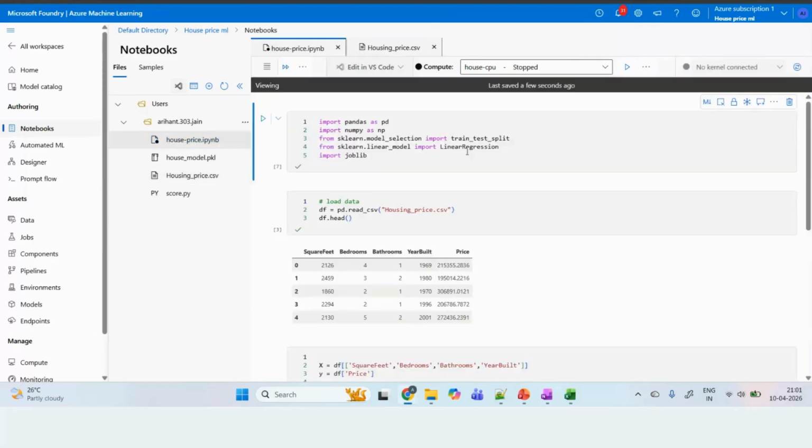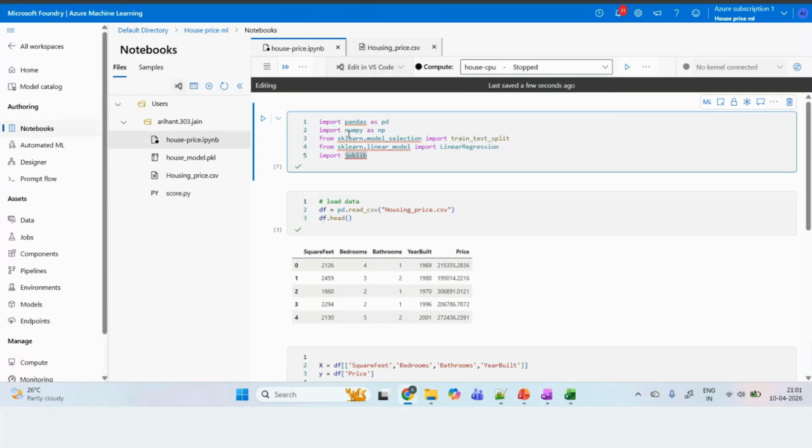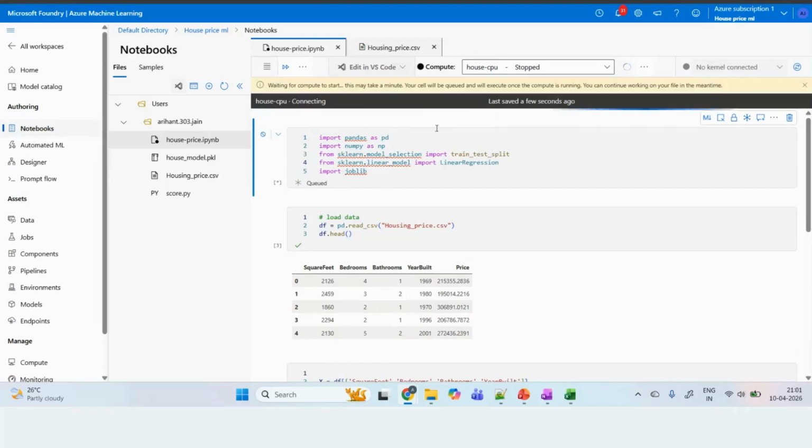Now go into this, and here you can start using that compute. See, this was the compute which we just created, so we have activated it. Then import pandas as pd, numpy, and so on. I hope you are familiar with the coding part. When you run this, again, it will take like 3 to 4 minutes to get executed.